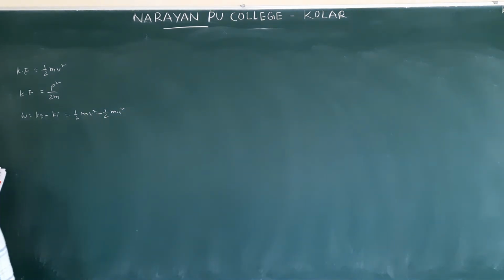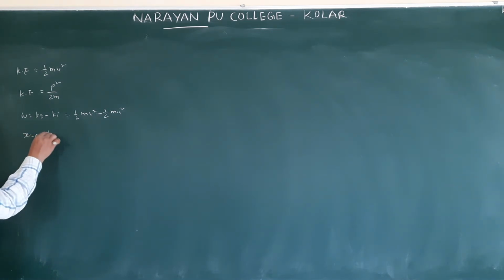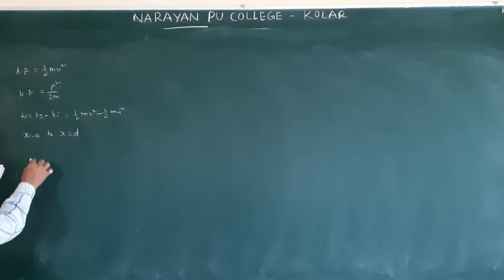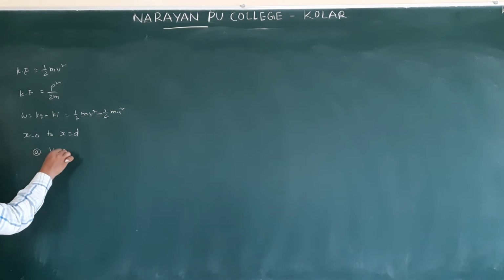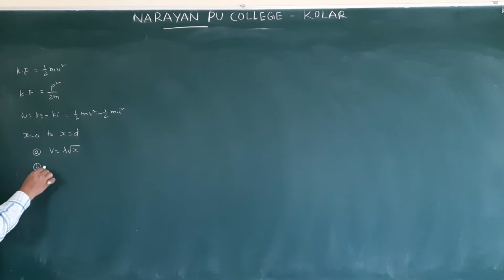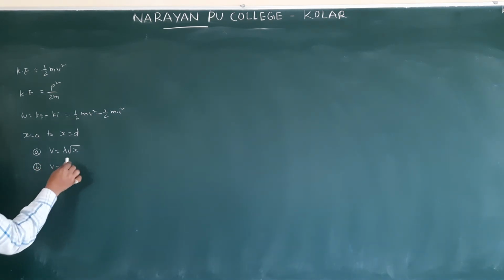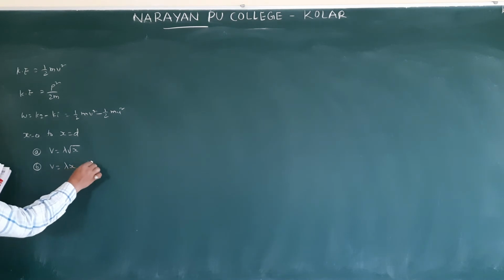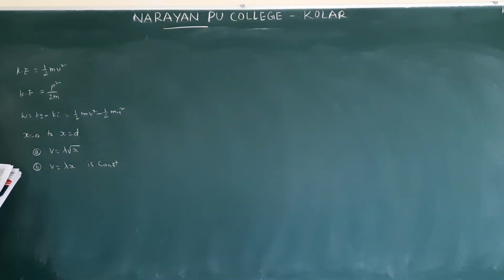Find the total work done by all the forces during a displacement from x is equal to 0 to x is equal to d, if the velocity is v is equal to lambda root x, where lambda is constant.